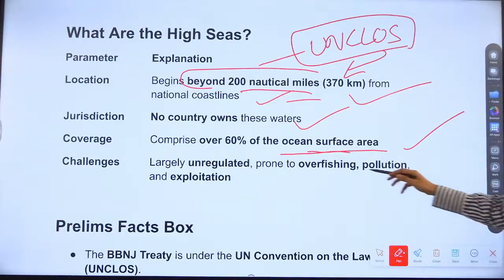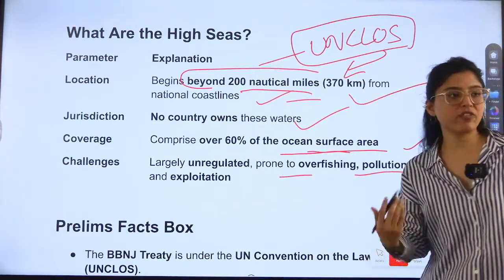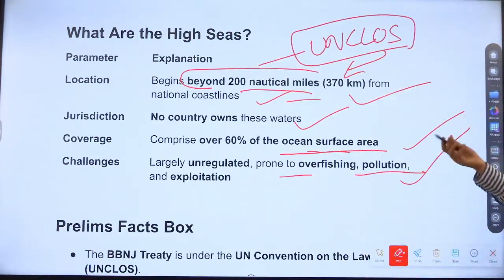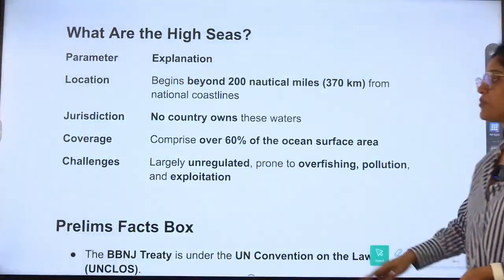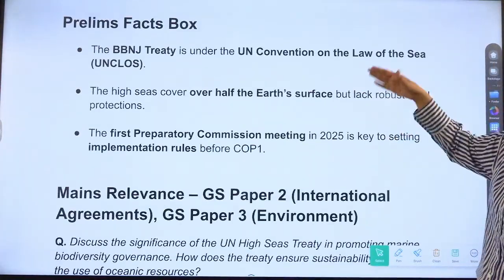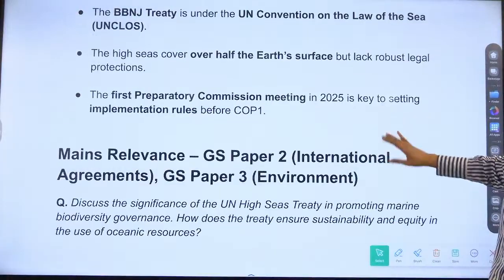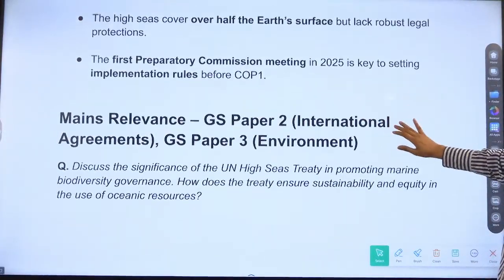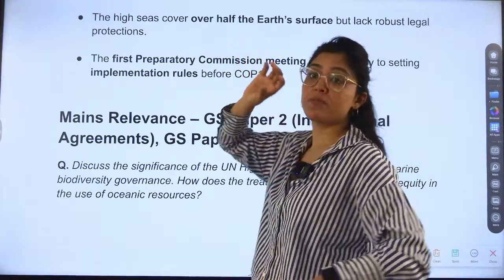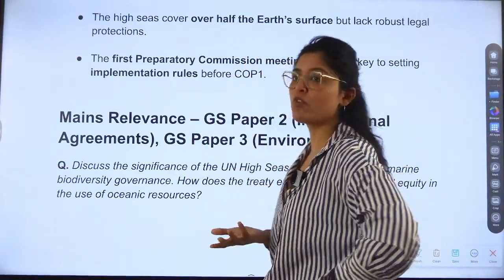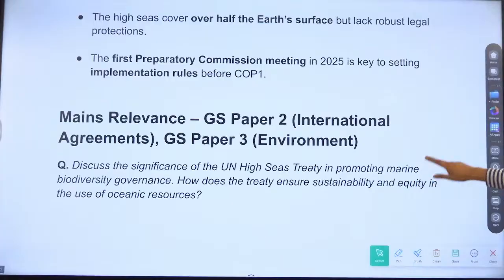Next, the challenges are what? It is unregulated. So overfishing is there, exploitation again, pollution is there. So this is the concern, which is why this treaty has come into force. See, the high seas cover more than 60% of the ocean area. So this is very important.